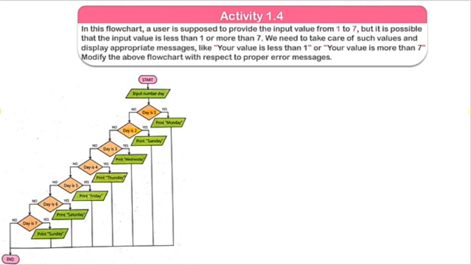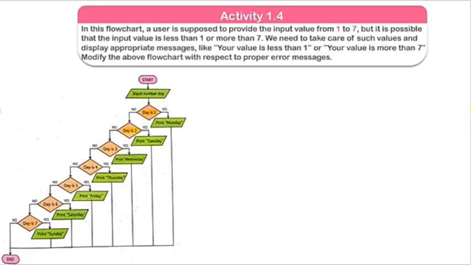Same, 3 for Wednesday, 4 for Thursday, 5 for Friday, 6 for Saturday, and 7 for Sunday. For example, if any student enters 0, what will happen? What result will you get? I will solve this activity and show what the computer will respond.